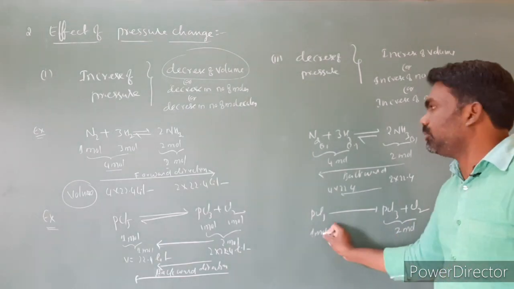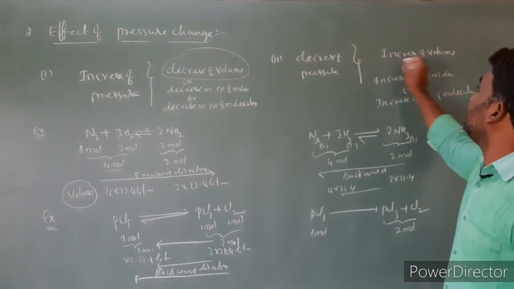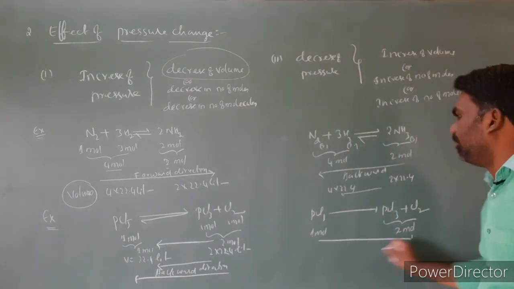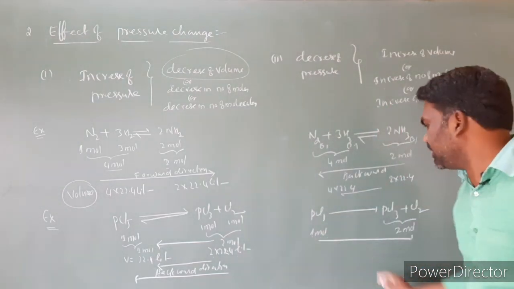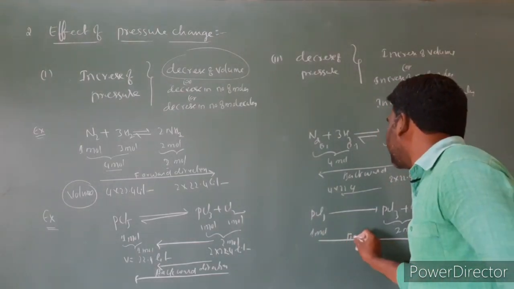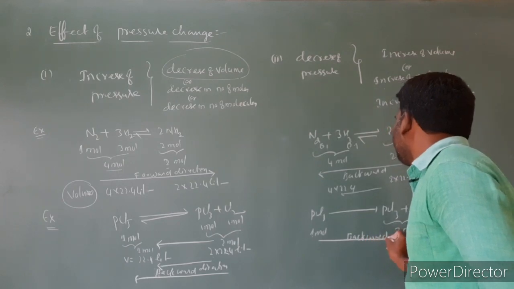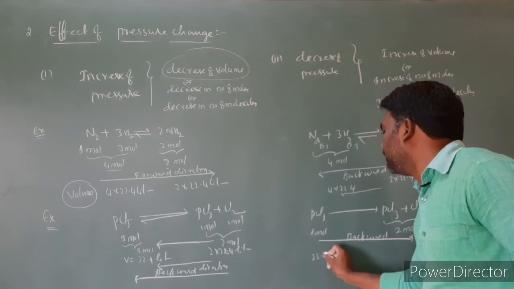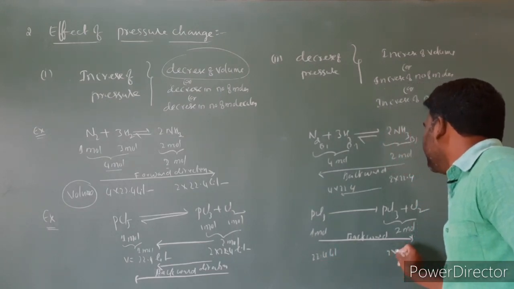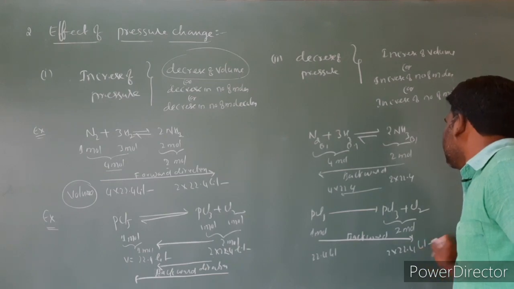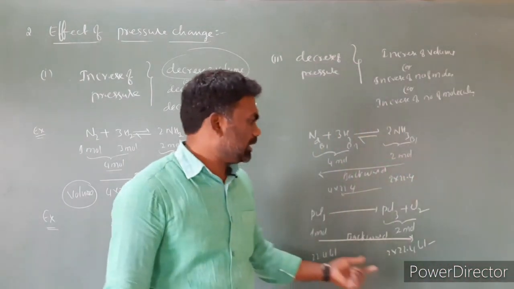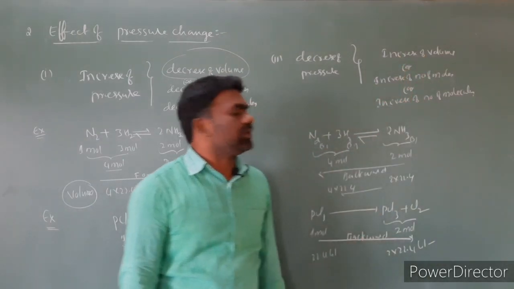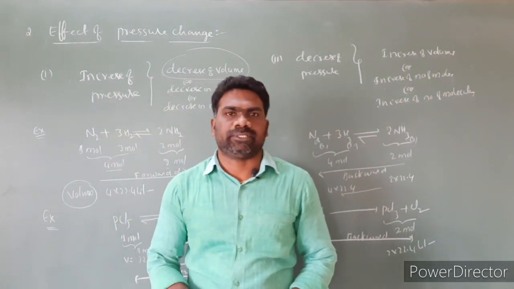So decreasing the pressure means increasing volume and increasing number of moles, so the equilibrium shifts in this direction, opposite to the earlier case. In terms of volume, this is 22.4 liters and this is 2 into 22.4 liters. So the equilibrium shifts towards more number of moles, increasing volume, or increasing number of molecules. This is the effect of pressure.